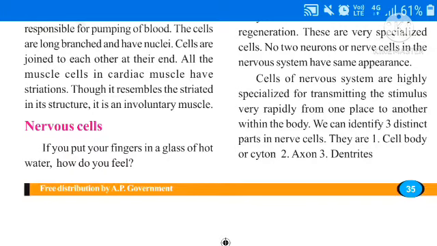These are present in the brain. It's spreading throughout our body. What is the need of nerve cells? What is the main function of nerve cells? To transfer the messages from one place to another place within the body. That is the main function of nerve cell.